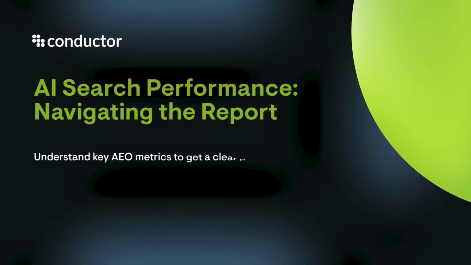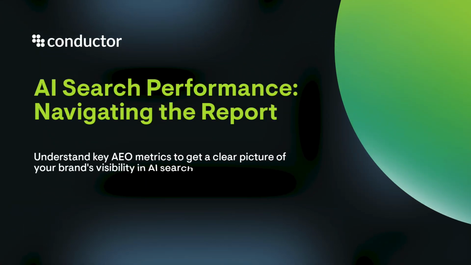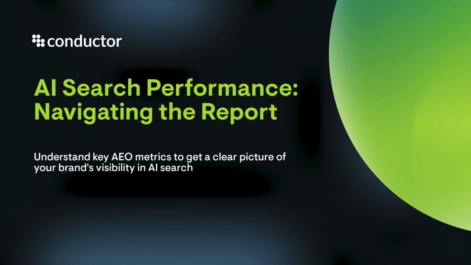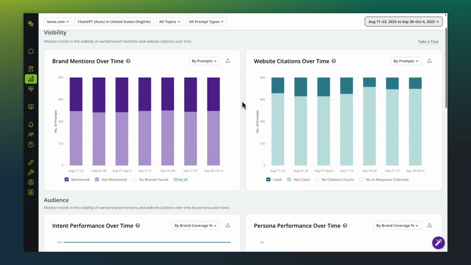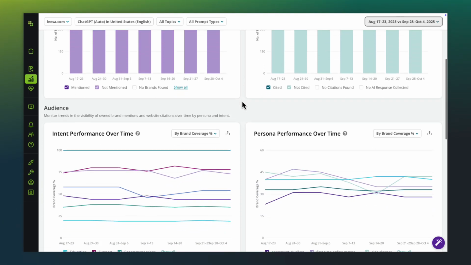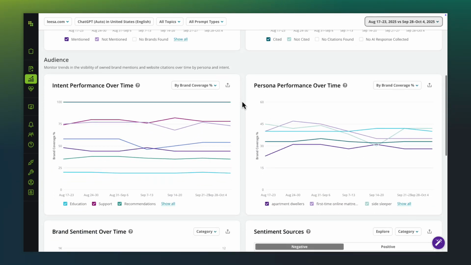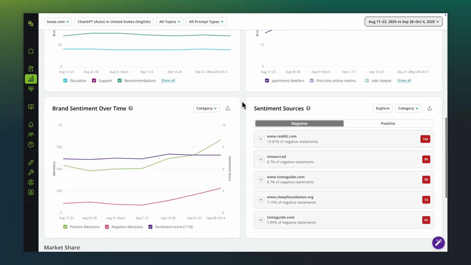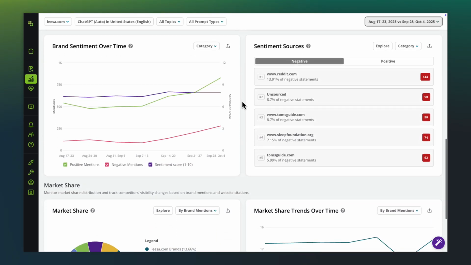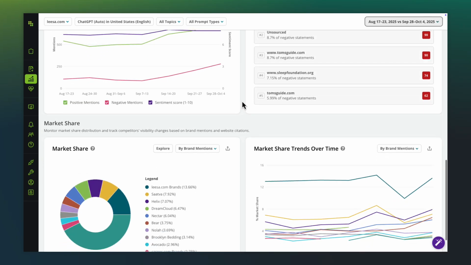Feeling like your trusty old SEO map is leading you nowhere in the new world of AI search? Welcome to the AI Search Performance Report, your new compass for answer engine optimization. This is your command center for understanding how your brand shows up in platforms like ChatGPT, Perplexity, and Google's AI mode. Before we explore, let's define the building blocks of this report.